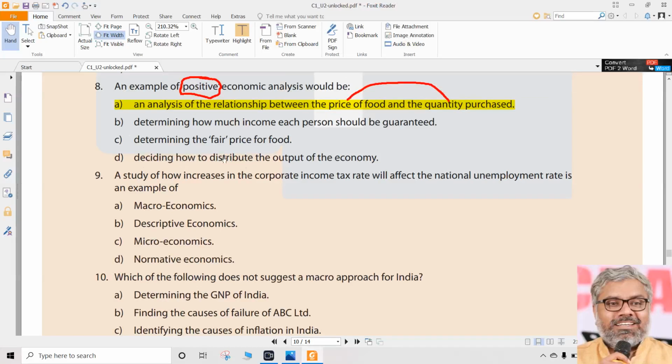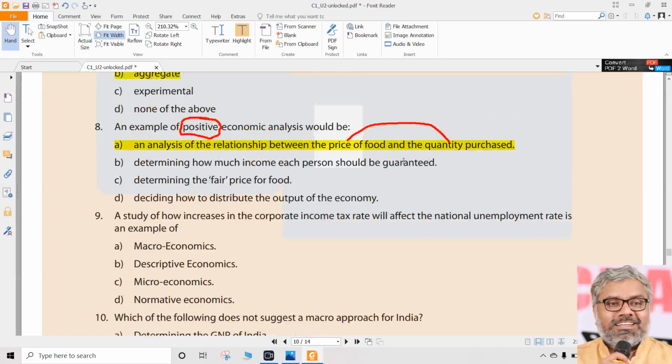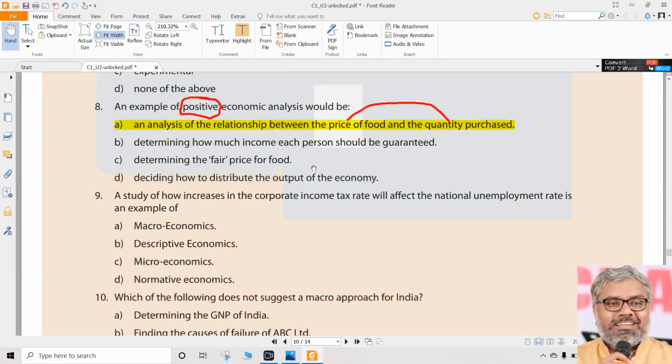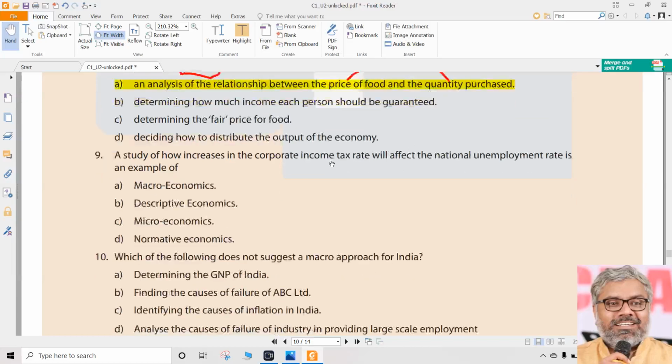Fourth point. Deciding how to distribute the output of the economy is also a judgment, a decision. How to distribute depends upon the nature of the society. If it is a socialistic society, it will distribute a little bit more equitably. If it is a capitalistic society, it will distribute in a little unequal way. But ultimately, it is not a relationship of some cause and effect. It is also a judgment, a decision that has to be taken by the economies, which means that is also not a positive economic analysis. So D cannot be the correct answer. So the correct option for the 8th question can be only option A.